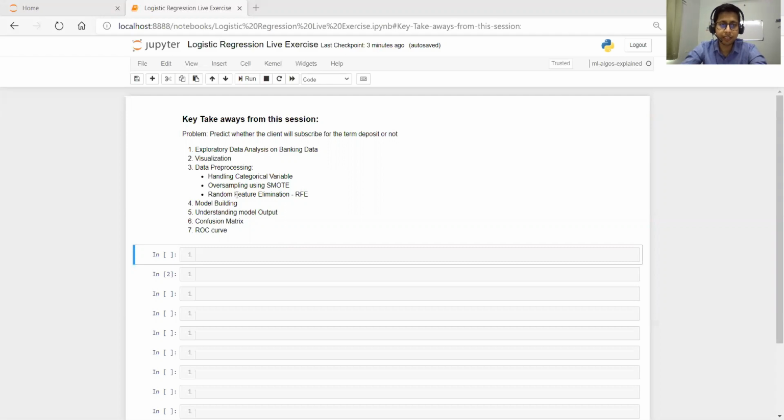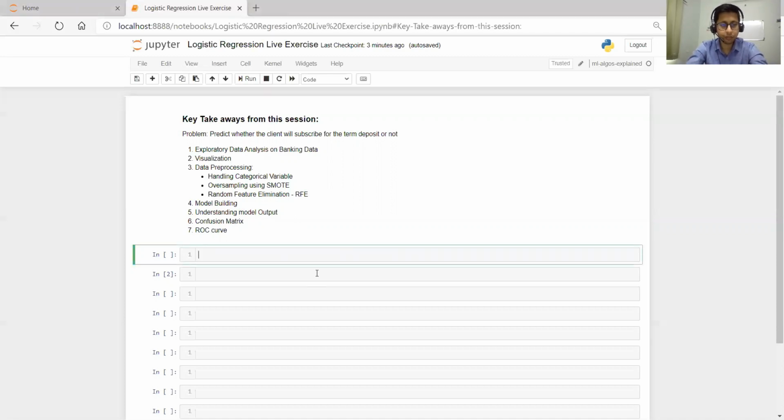Then next I will talk about random feature elimination, that is RFE. What it does is start with all the features, and in multiple iterations it checks the model performance and, based on that, keeps on eliminating. I will explain in detail, so not to worry about that. Then I will come to model building, then understanding the model output, and then of course the confusion matrix and what the ROC curve is all about. With that, let me start importing some of the libraries.